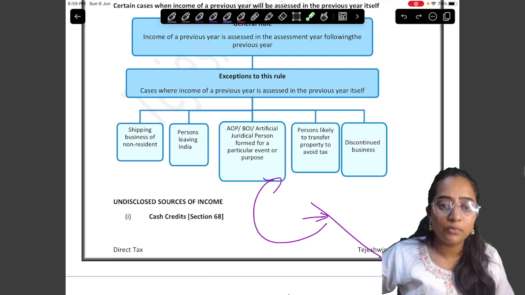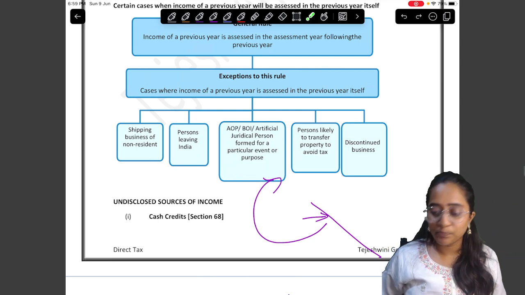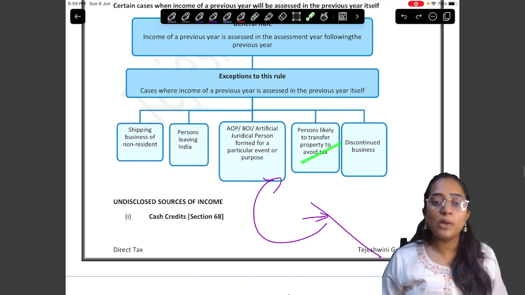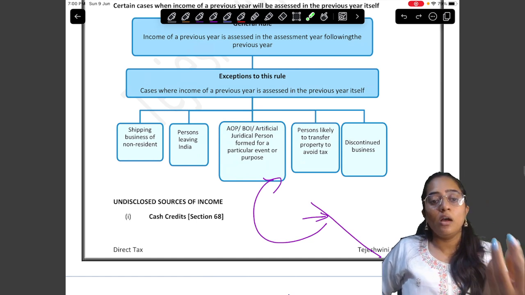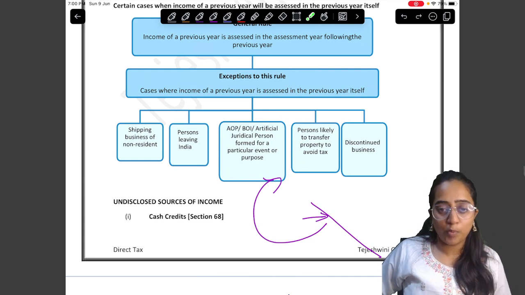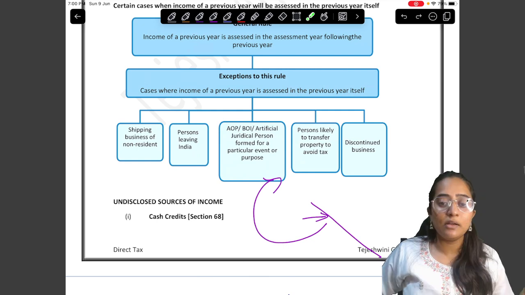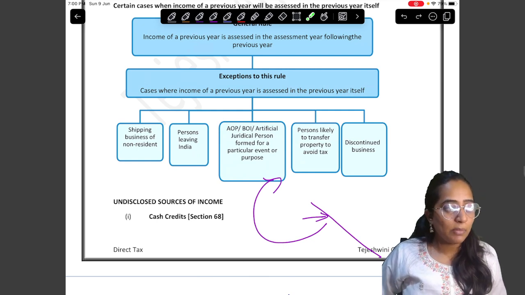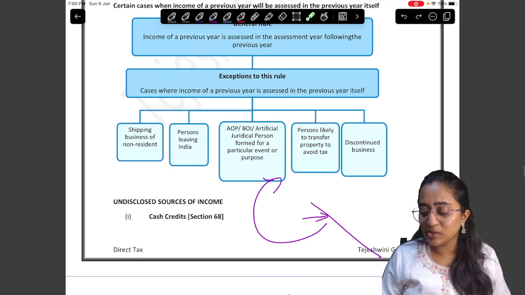So it is going to be: you pay the tax in the PY in which you earn only. Don't worry. Okay. Person likely to transfer property to avoid tax. If some person is intentionally trying to avoid tax by transferring the property and the department comes to know, 100% they are going to tell, please pay the tax in time. Clear?